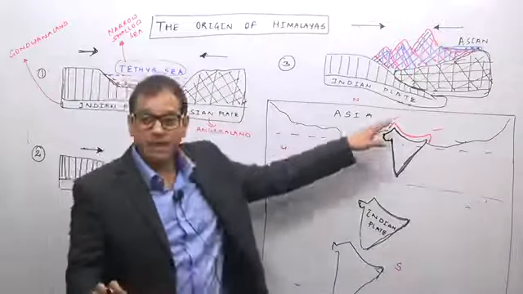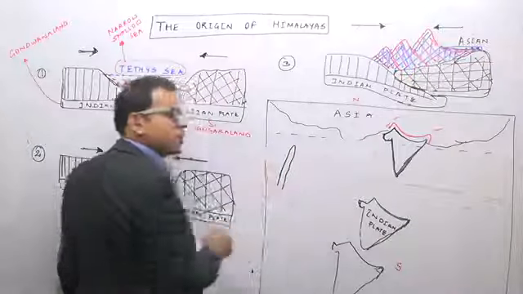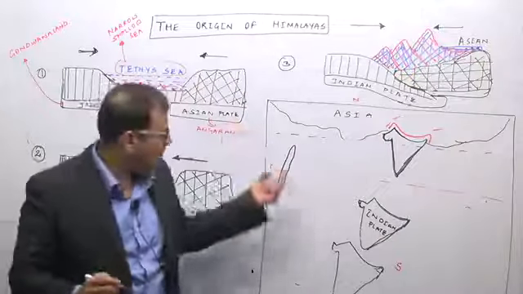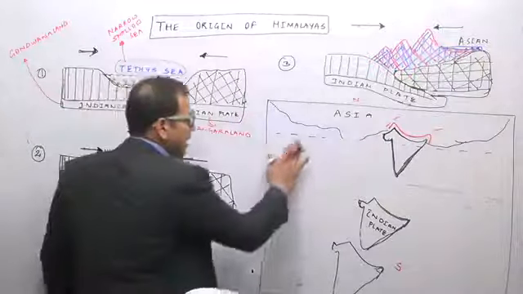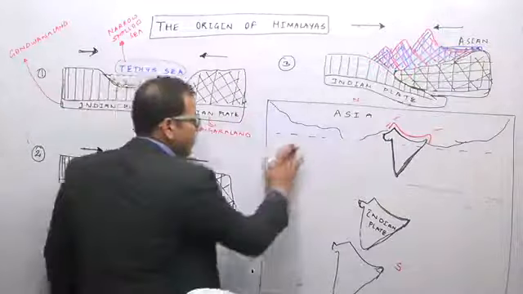Hairpin bend means, how is a hairpin? The hairpin that girls use. This hairpin has a U-shaped bend. So these are known as the hairpin bends of the Himalayas.